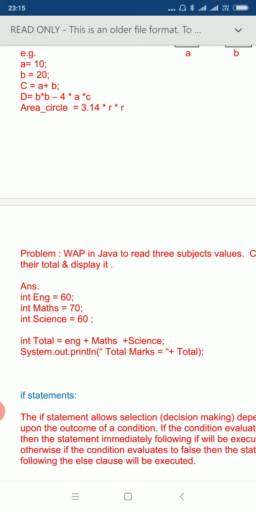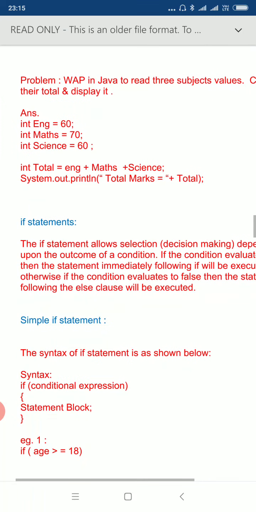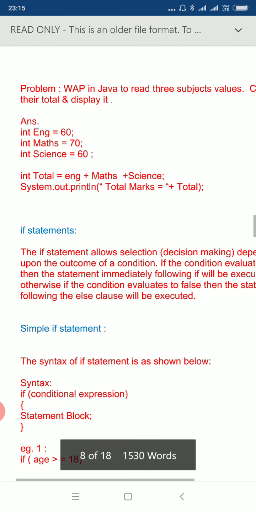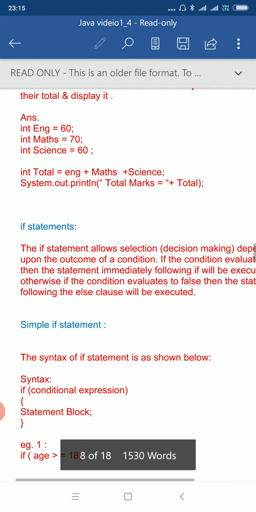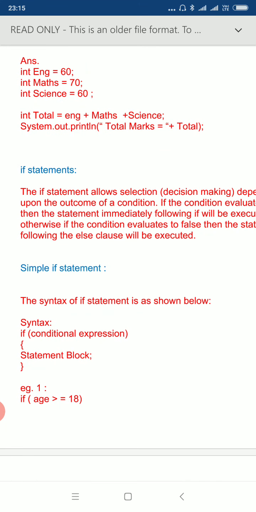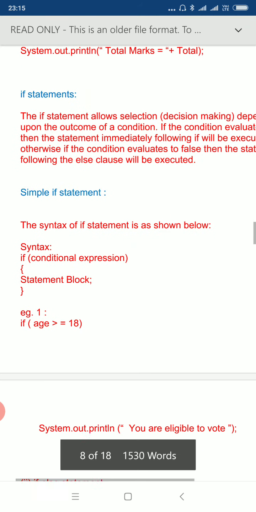Next is area of a circle, that is also a formula. Then there is an example of a small program. Here three subjects' values are assigned, then the total is calculated and the sum is displayed, total marks that is displayed.